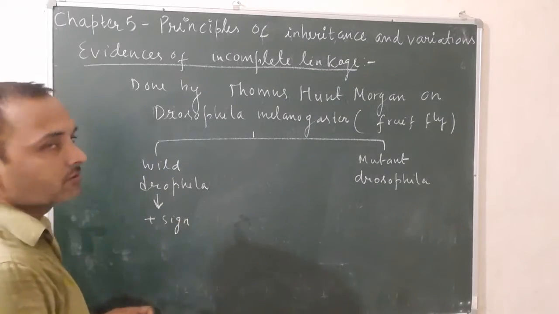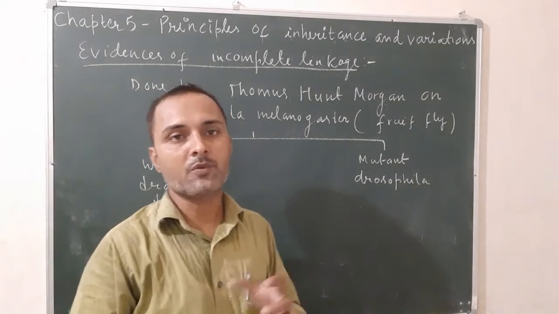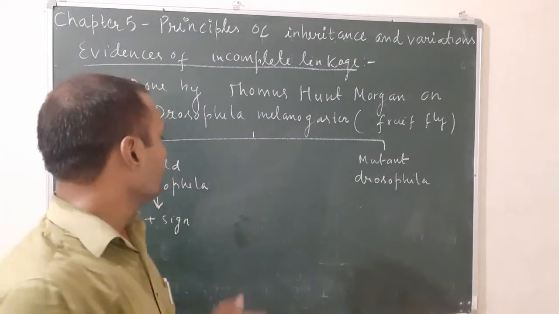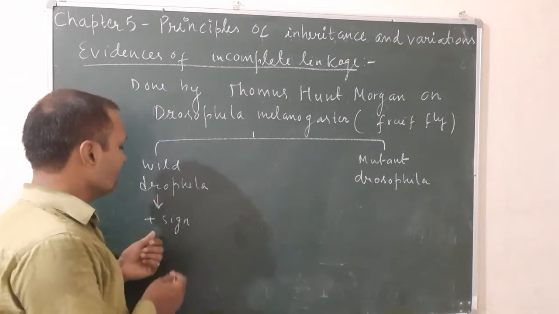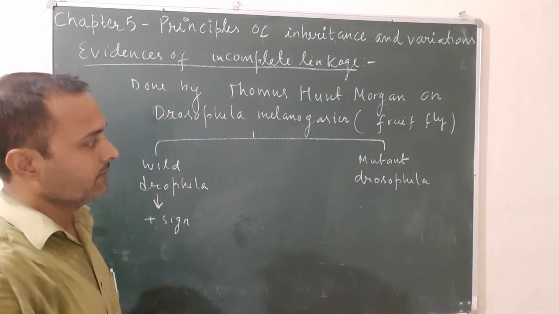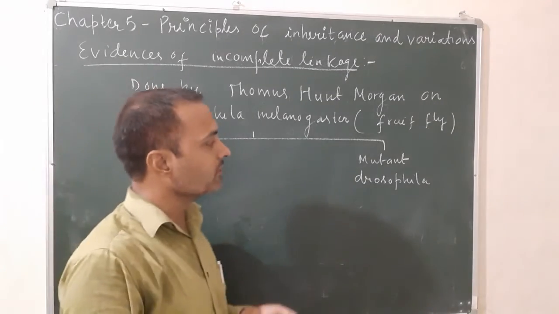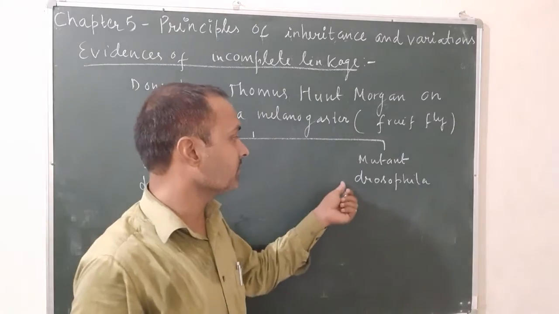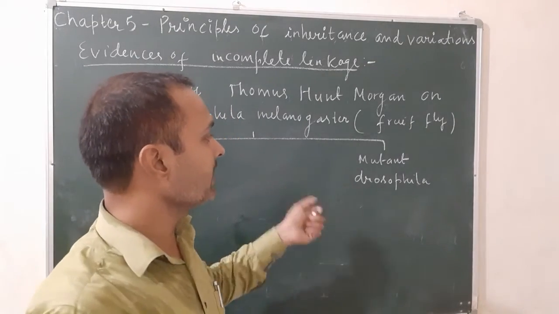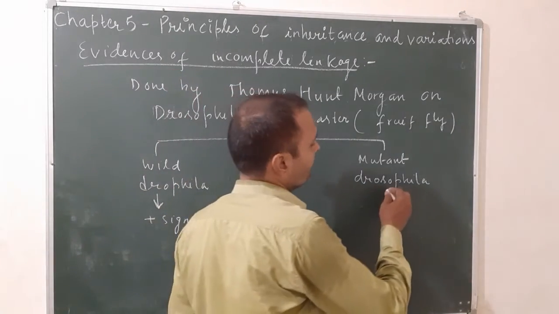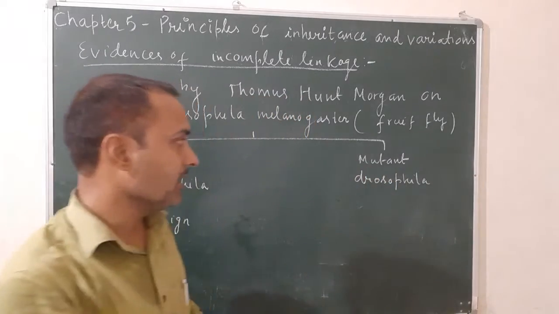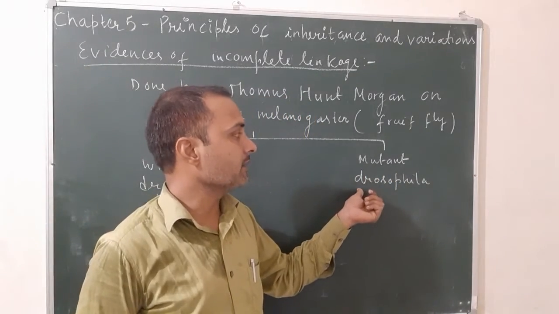What is wild? The organism which is common in the population and more in number is known as wild type. It is represented by a plus sign. The mutant is the organism formed by mutation of the wild type, and there is no plus sign for the mutant.